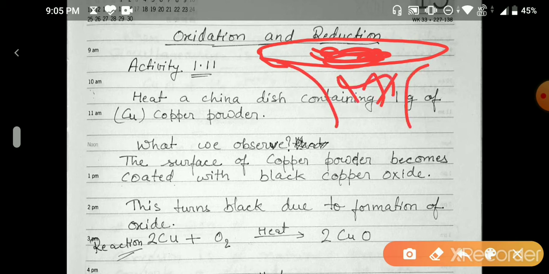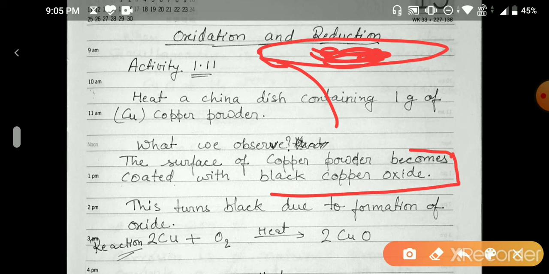What we observe is that a black copper oxide is formed. In simple words, the copper becomes black. And why does this copper become black? Due to the formation of oxide in it.